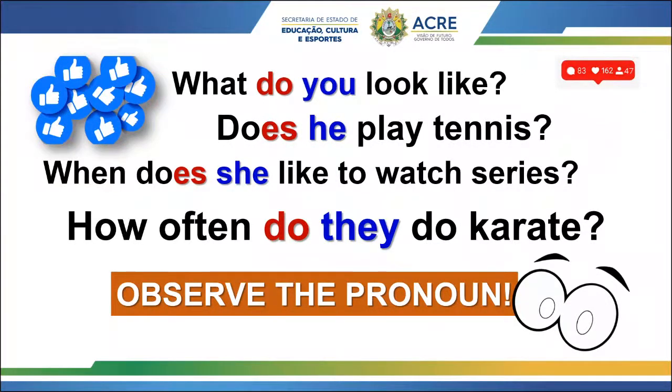So look, we have does, not do. Number 3, when does she like to watch series? We have does again, because the pronoun is she. And number 4, how often do they do karate? We have do again, because the pronoun is they. So it's important to observe the pronoun, okay?